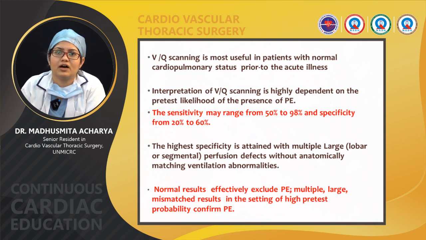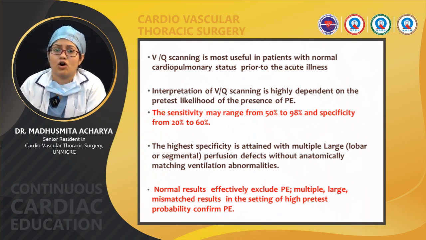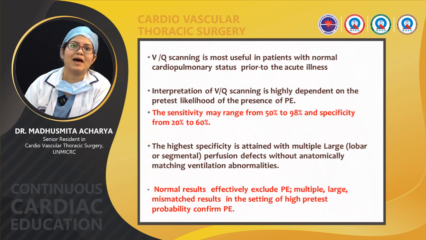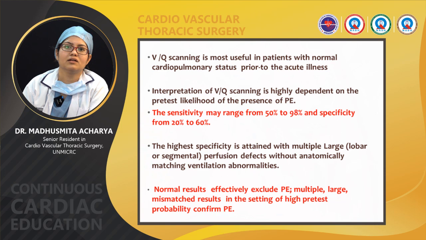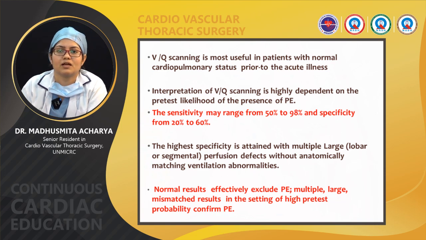Interpretation of the VQ scan is highly dependent on the presence of pulmonary embolism. The sensitivity is 50 to 90% and the specificity 20 to 60%. Normal results effectively exclude pulmonary embolism. Multiple large mismatched results in the setting of high pretest probability confirm the pulmonary embolism.